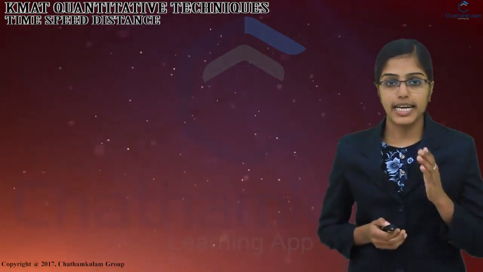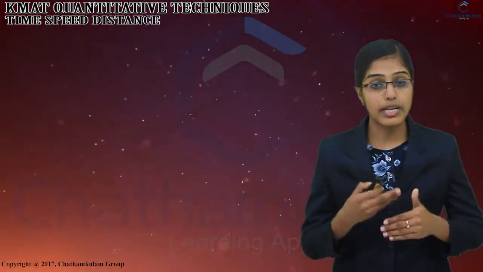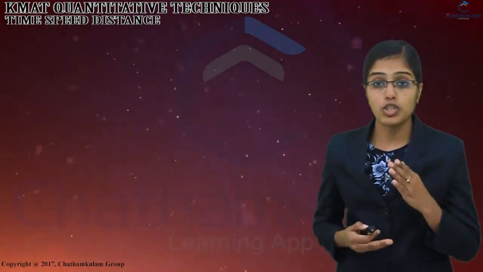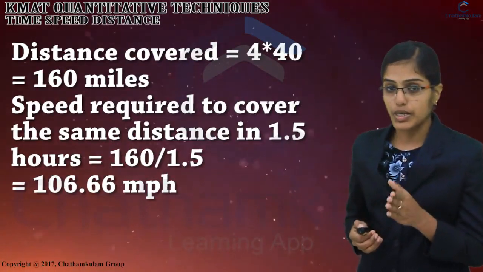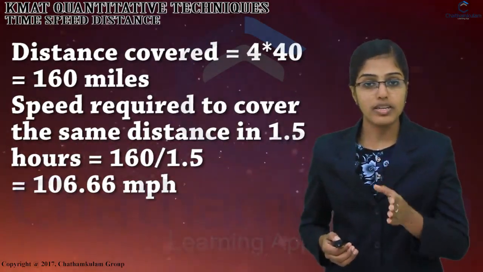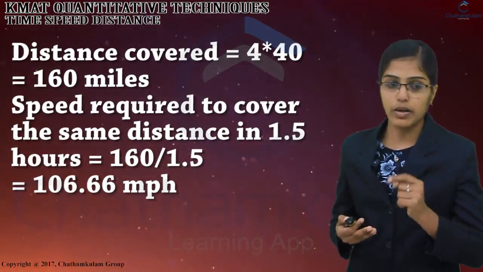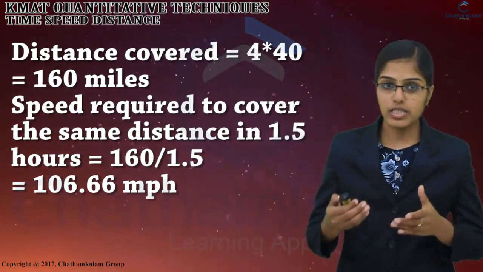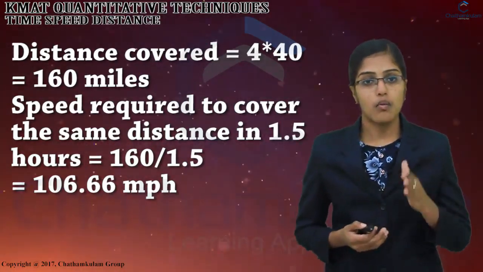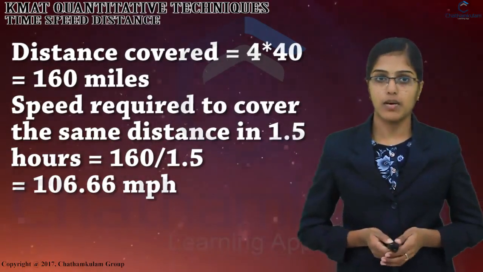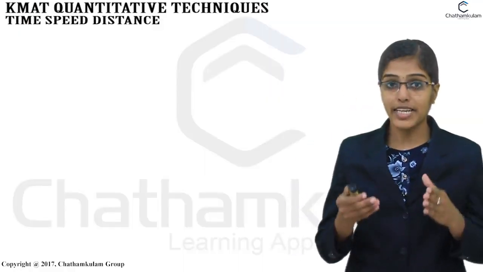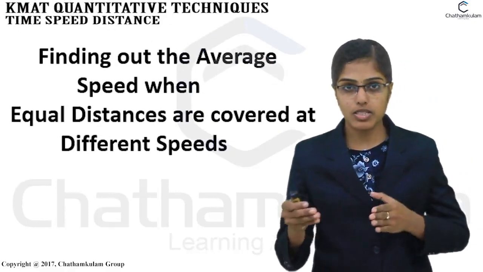Another example is that a car takes 4 hours to cover a distance. If it travels at a speed of 14 miles per hour, what should be its speed to cover the same distance in 1.5 hours? So here, distance covered is equal to 4 into 14, that is 160 miles. Then the speed required to cover the same distance in 1.5 hours is equal to 160 divided by 1.5. So that is 106.66 miles per hour.